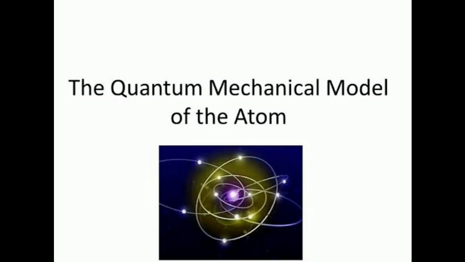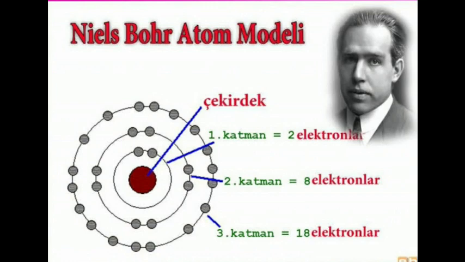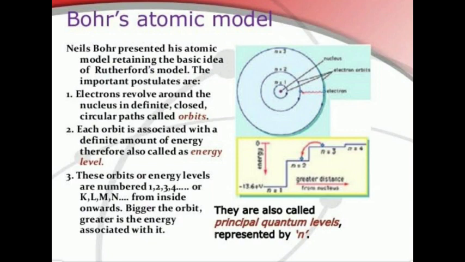Then we discussed the J.J. Thomson atomic model. After that, we discussed the Rutherford atomic theory. The Rutherford atomic theory fails to explain the stability of the atom, the distribution of electrons and the energy levels of the atom. Due to that, the model was a failure. Now, in this session, we will see Bohr's atomic model.